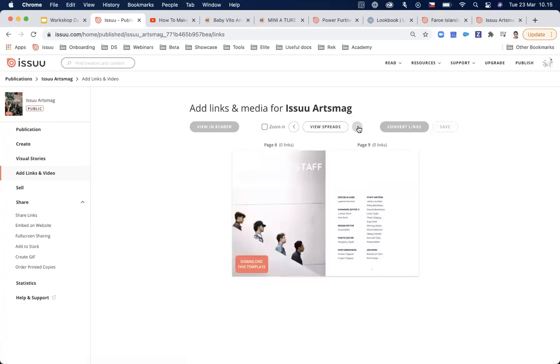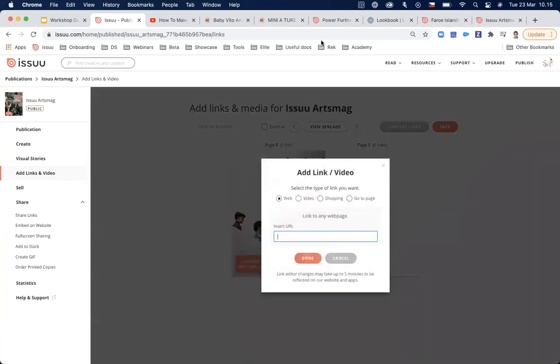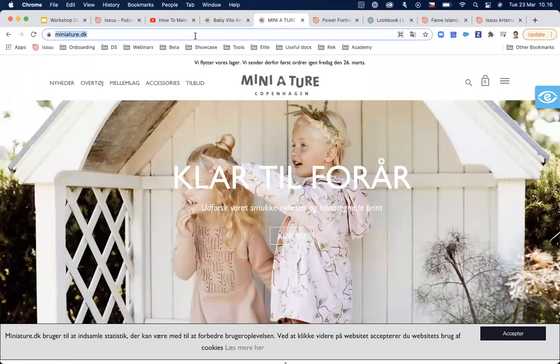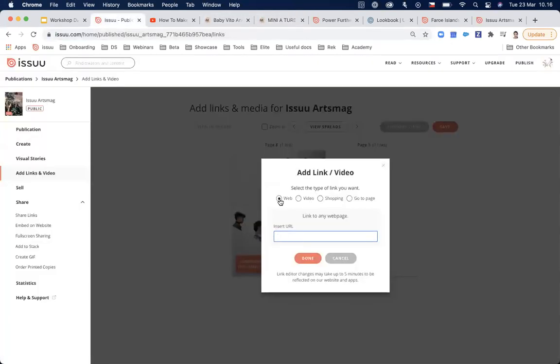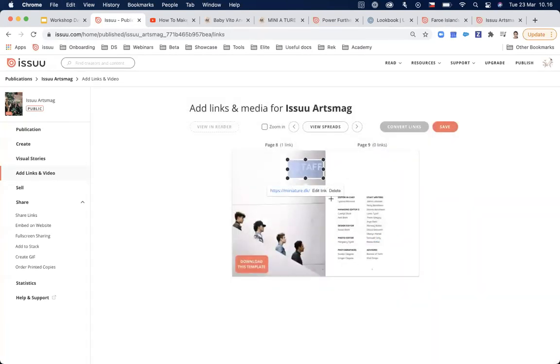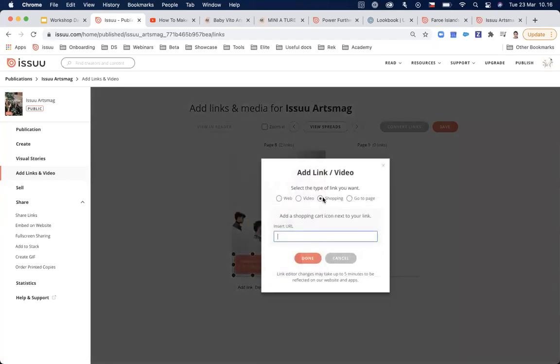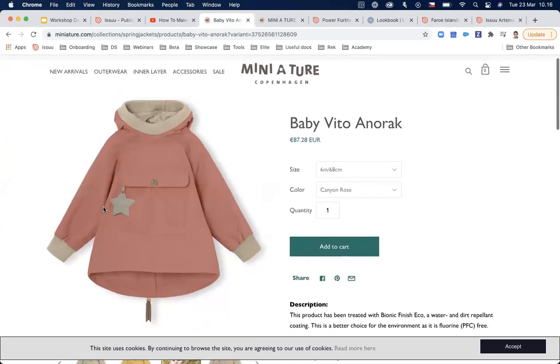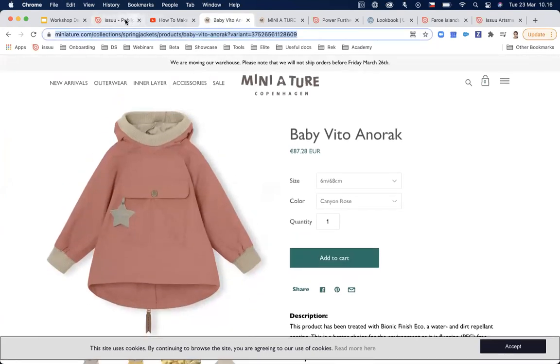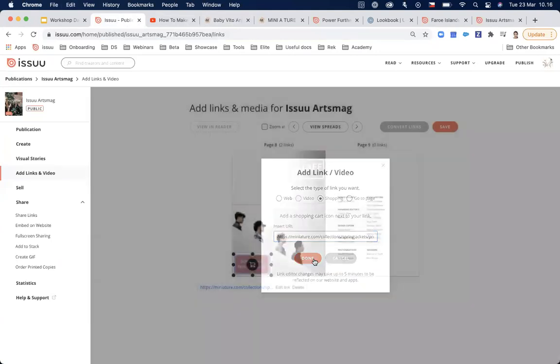And the last thing that I would like to show you is simply how to send people to particular websites. So let me use this one. And all you need to do is select web here and paste the URL. And also, if you would like to send people directly to, for example, your eShop, then we also have shopping links. It is basically just a normal hyperlink with a shopping cart icon on it. So let's say that we want to be sending people to this eShop, and let me select the URL.